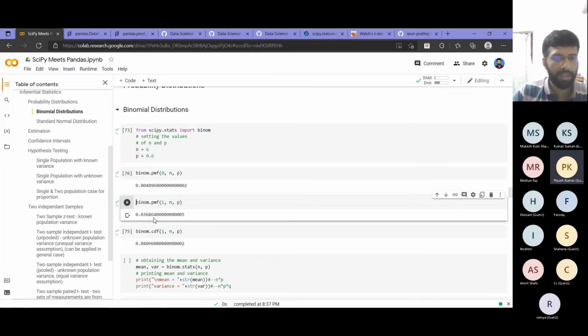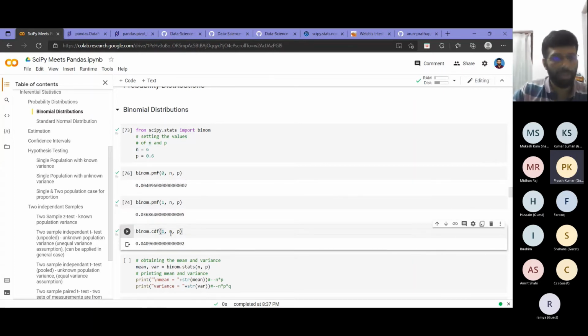This is 0.368. And if you consider the cumulative probability, that will be the sum of these two, 0.368 plus 0.004.